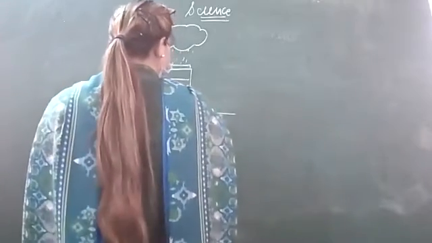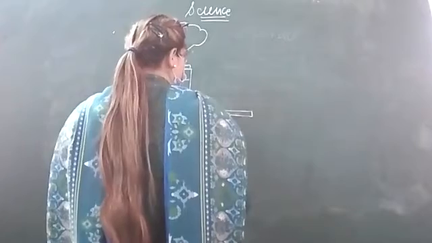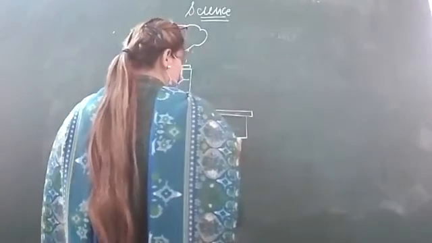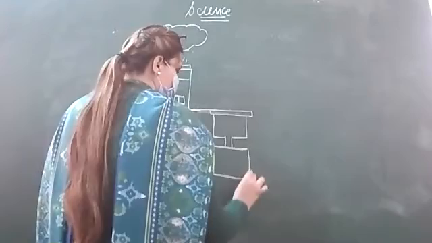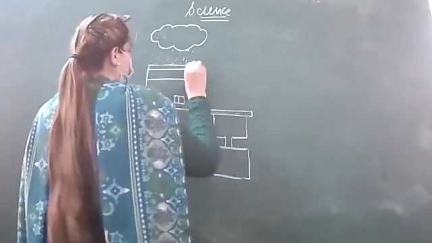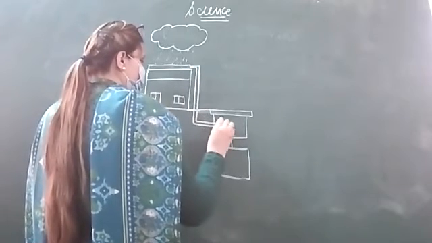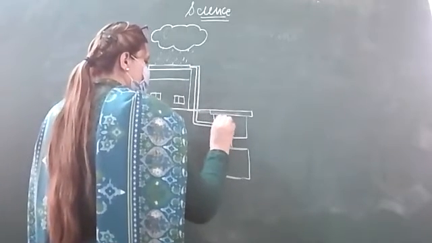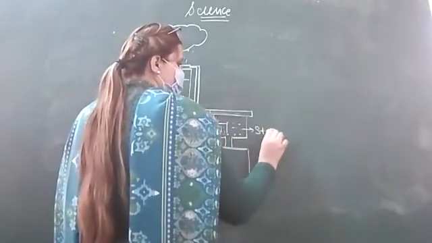Here I am going to use a storage tank. The pipe is connected from here, and the roof water is getting connected here in this storage tank.